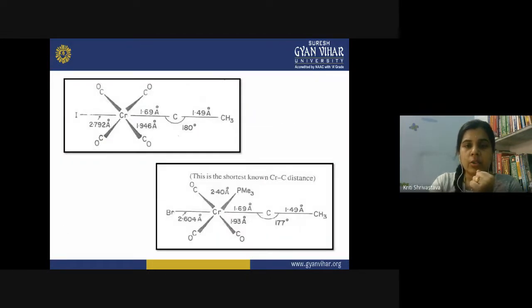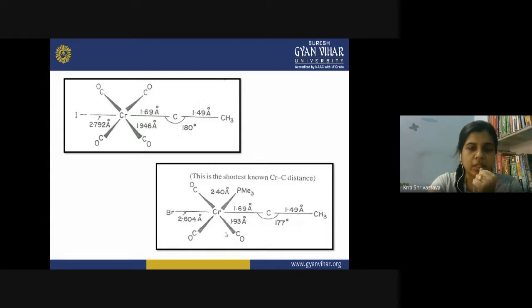Here are two structures of two chromium complexes. Here you can see this chromium is combined with four carbonyls, and this bond is actually a triple bond with the carbon, and this is my alkylidyne ligand. This has a 180 degree angle here, and the bond length is shorter than a typical triple bond length.